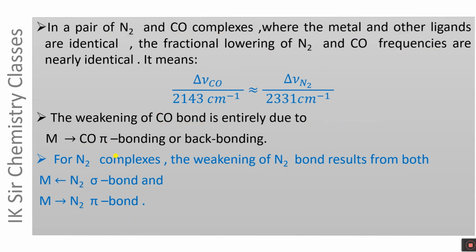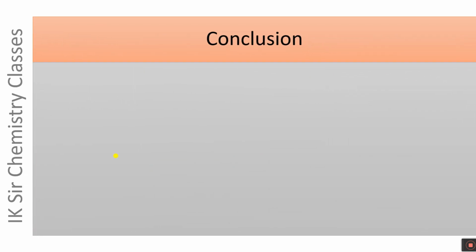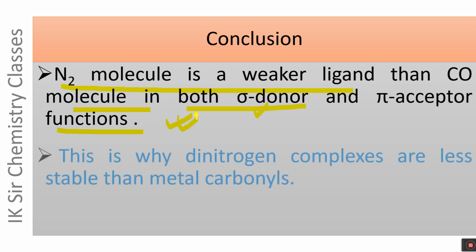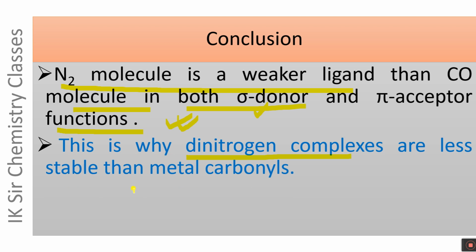Let us draw some conclusions. The N2 molecule is a weaker ligand than the CO molecule in both sigma donor and pi acceptor functions. Both the sigma bond and pi bond of a metal dinitrogen complex are weaker than those in a metal carbonyl. It means the N2 molecule is a weaker ligand than CO in both sigma donor and pi acceptor functions. This is why dinitrogen complexes are less stable than metal carbonyls.